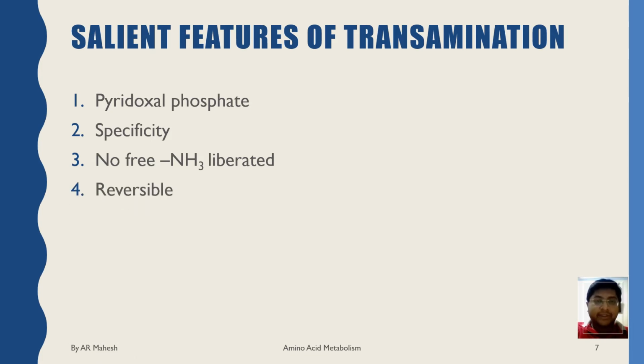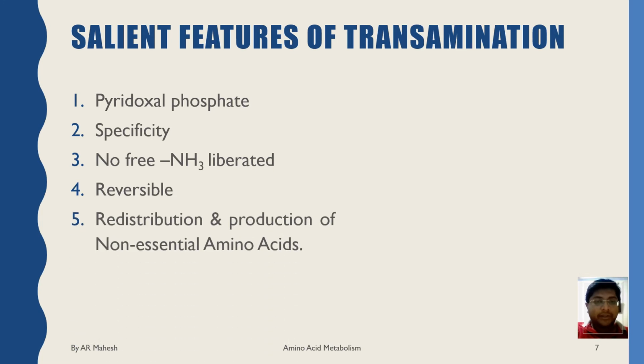Transamination is a reversible reaction, and it is very important for the redistribution of amino groups and production of non-essential amino acids. Transamination diverts the excess of amino acids towards energy generation.